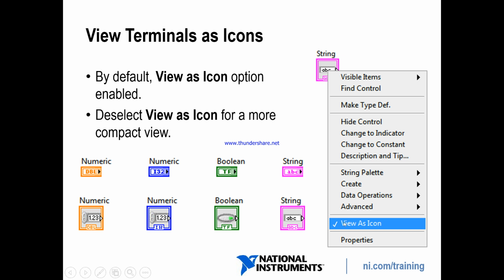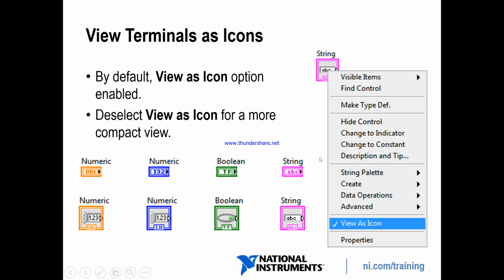By default, you will find the numeric control like this, the boolean control like this, and the string control like this. What is the color of numeric? The color of numeric is orange and blue. The color of boolean is green, and string is pink.